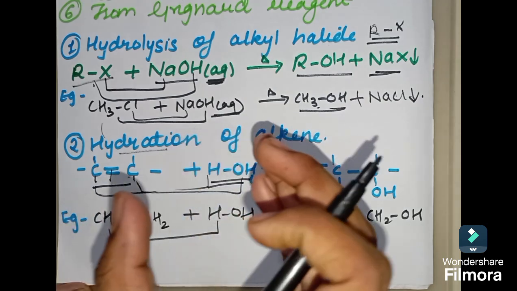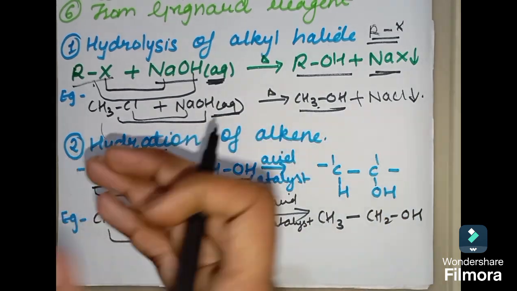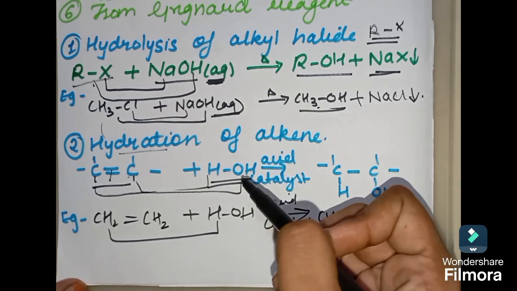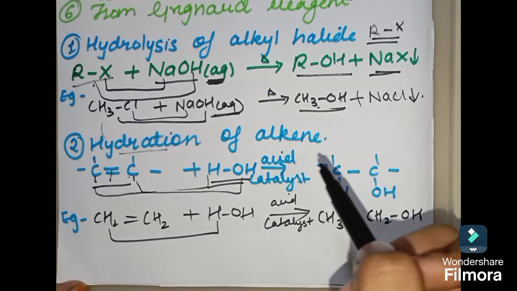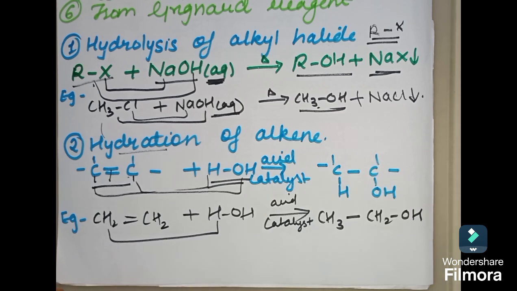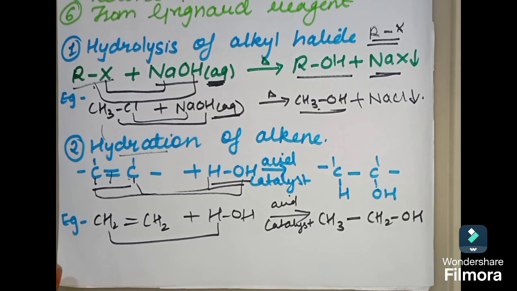So this is the mechanism behind hydration of alkene. And if you have to write the statement of it, you can say when ethene reacts with water in the presence of an acid catalyst, hydration of alkene takes place to form ethanol. Now we are going to jump on to the next reaction.